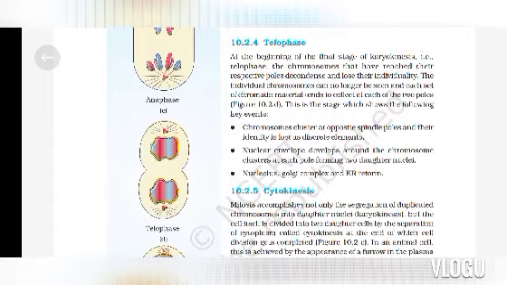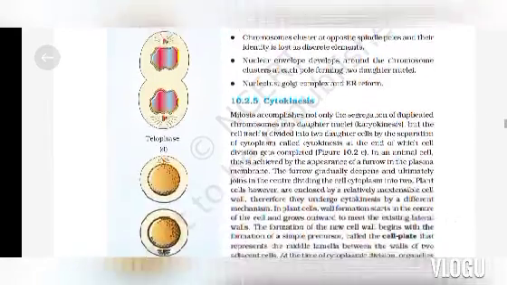This is the stage which shows the following key events. Chromosomes cluster at opposite spindle poles and their identity is lost as discrete elements. Nuclear envelope develops around the chromosome cluster at each pole, forming two daughter nuclei. Nucleolus, Golgi complex and ER reform.